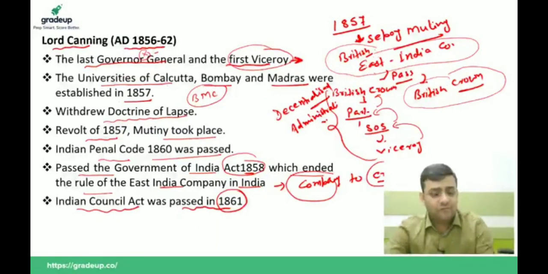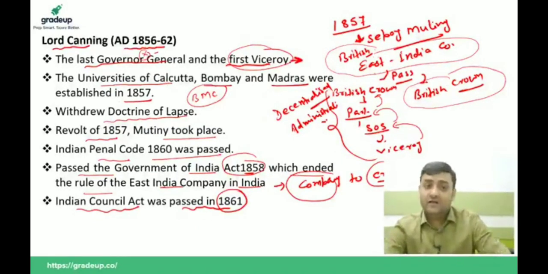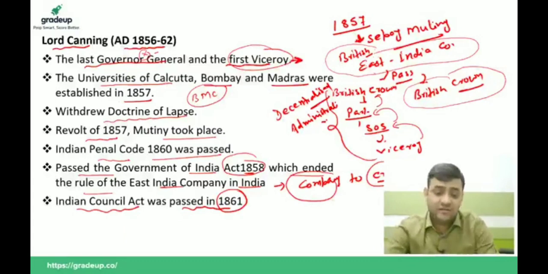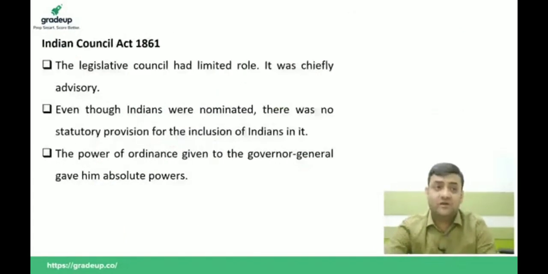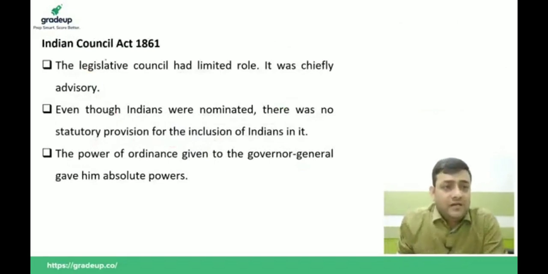Then we have one more important thing, that is what? You have to remember the 3 universities will be established at Bombay, Madras and Calcutta. Doctrine of lapse will be withdrawn, and the Sepoy Mutiny of 1857 will take place during Lord Canning. Remember one thing, under the Indian Council Act of 1861, the Legislative Council had a limited role.